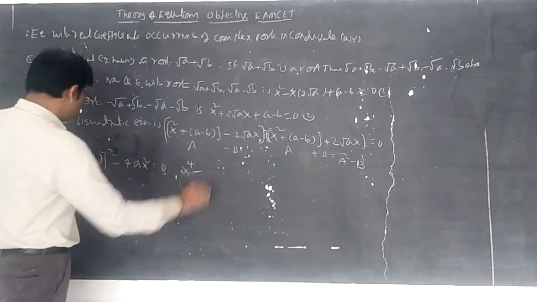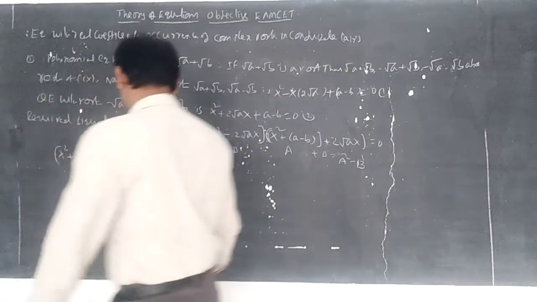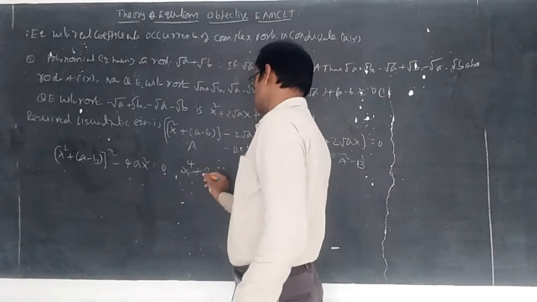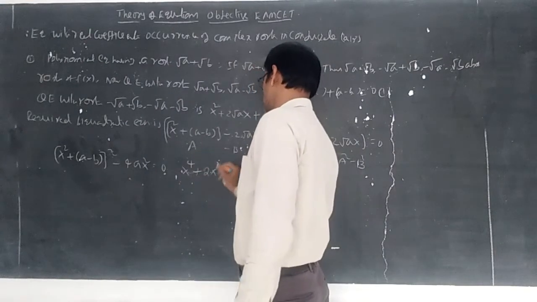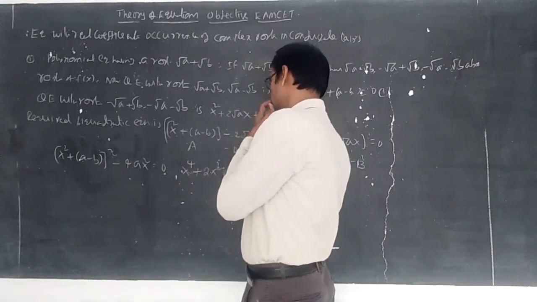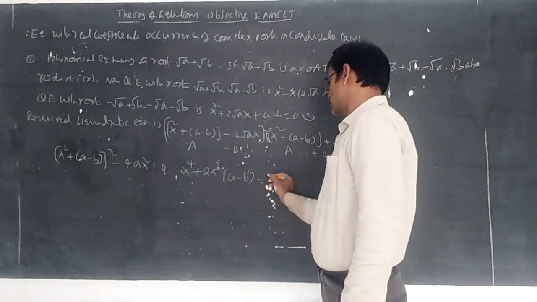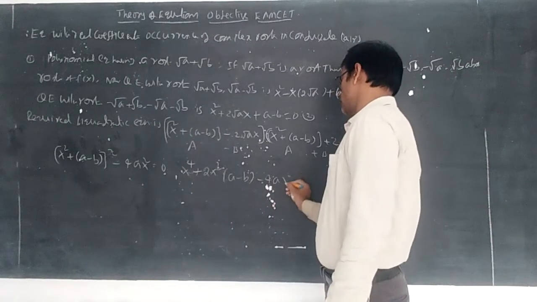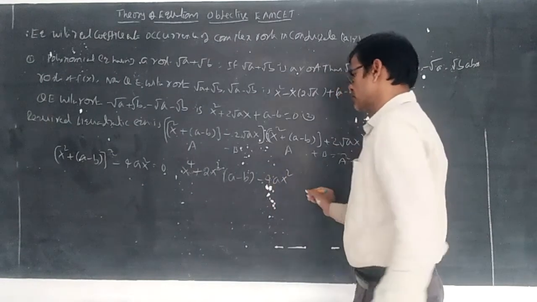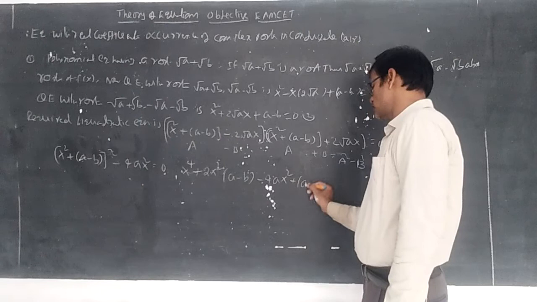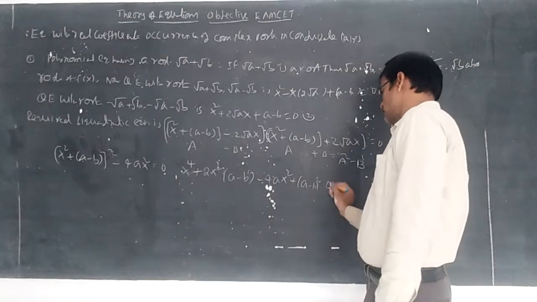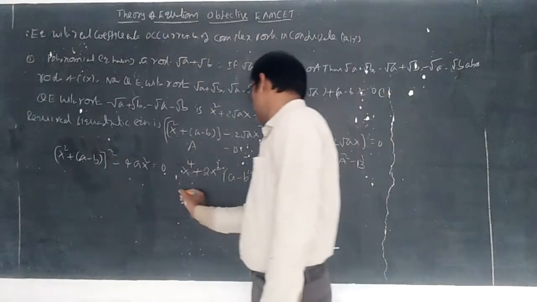Expand this one. X power 4 plus 2x square into a minus b, minus 4a x square, plus a minus b whole square equal to 0.